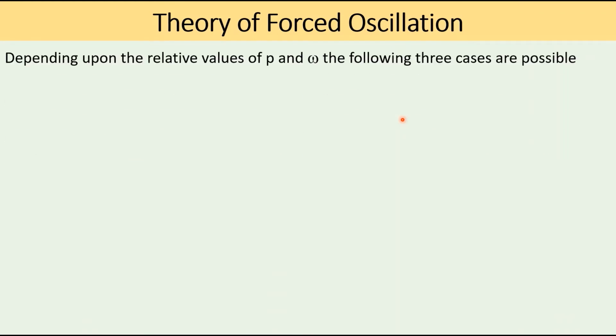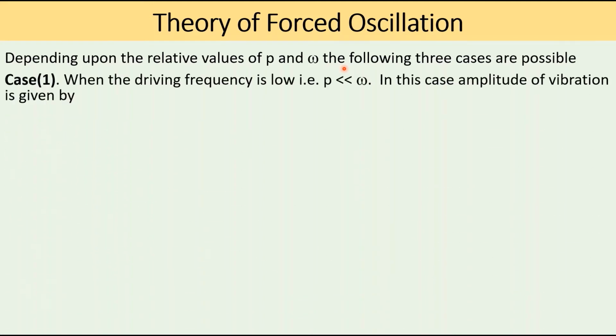Depending upon the relative values of p and ω, that is the frequency of the applied periodic force and the natural frequency of the body, there are three cases possible. Case 1: when the driving force frequency is low, that is p is very small compared with ω.